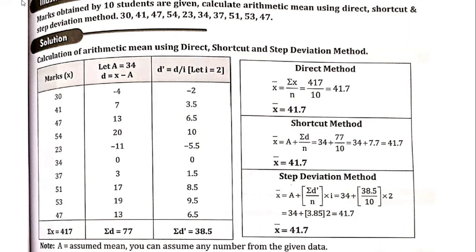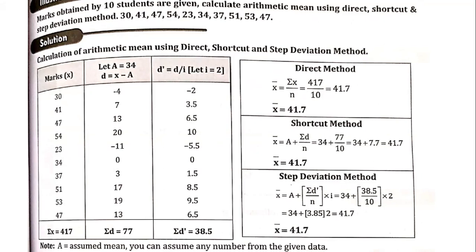Now normally in any question paper, the method will not be asked; very rarely you may get a question on methods. Normally they will give a problem and ask you to solve it. What method or type of formula we use depends upon how you understand the particular formula. Whichever method you find easy, you can use it. If you feel the direct method is easiest, you can use it, or the shortcut or step deviation method. Out of the three methods, the easiest will be the direct method.